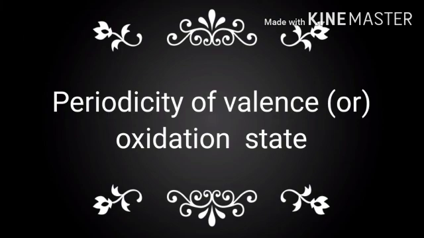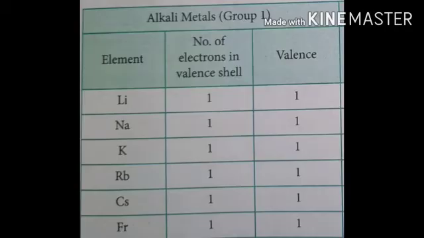The valence of an atom depends on the number of electrons present in the valence shell. In the same group, elements have the same number of valence electrons, so they have the same valency. Let us see first group elements: lithium, sodium, potassium, rubidium, cesium and francium. These elements have the same number of electrons in the valence shell, which is 1. So the valency of first group elements is 1.